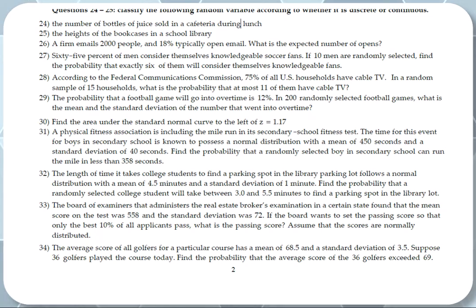Number 26, a firm emails 2,000 people and 18% typically open the email. What's the expected number of opens? The expected number of opens is the sample size times the probability of success, which is 18%. So in this case, it's going to be 0.18 times 2,000, so there will be 360. So it is NP. The expected value is N times P.